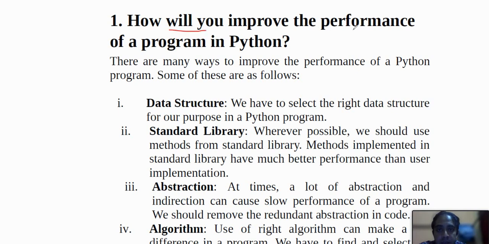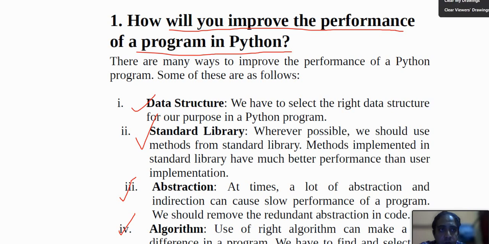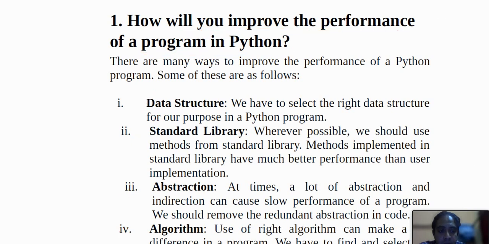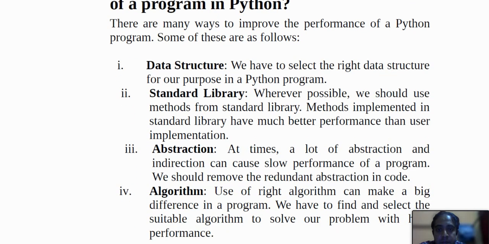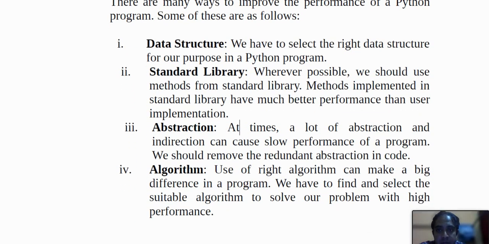So here you can see that is the most simple question, that improve the performance. So many ways you can give the answer: data structure, standard library, abstraction and the algorithm. Okay, so first of all we will go to how to do that. What is the data structure? Data structure is that we have to select the right data structure for our purpose of the Python, because which is the most important criteria. And then is the standard library, that wherever possible we would use the methods of standard library, and methods implemented in the standard library have much better performance than our own implementation.